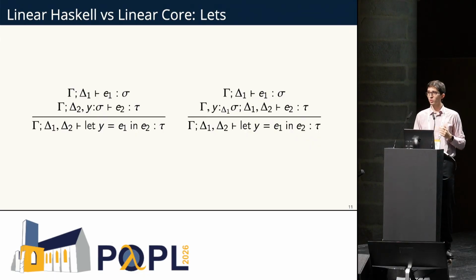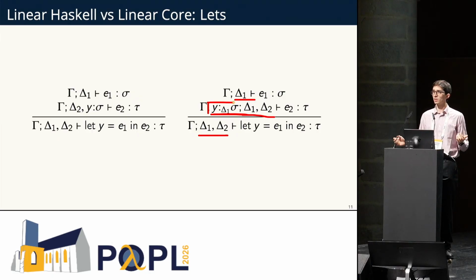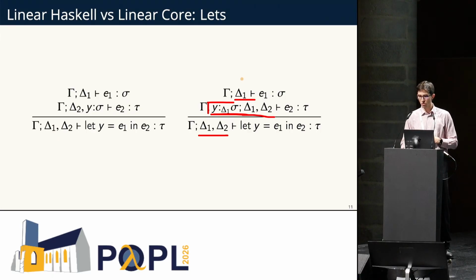And now compare this against the typing rule for let in our system. We have the same context splitting. We use it to type the expression which is let bound, and then to type E2, we still have both parts of the context. We don't consume delta 1 at all while typing the let binder. And now we introduce y unrestrictedly. It's important that y is unrestricted because we may want to drop it. We could just use x directly, and we could just use delta 1 directly, and so y can just be dropped. But if it is used, then it'll consume the linear resource.